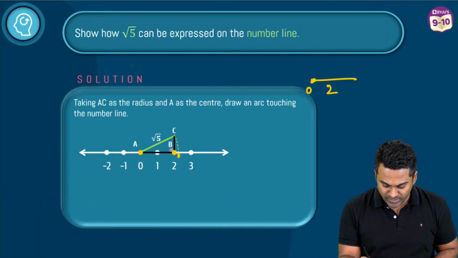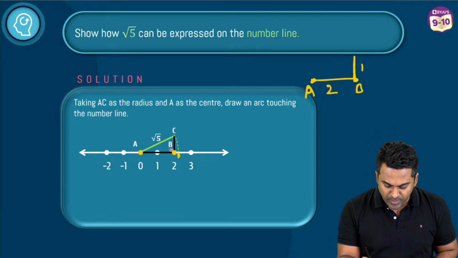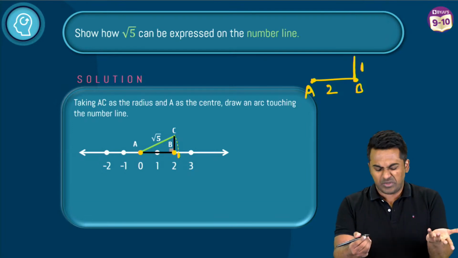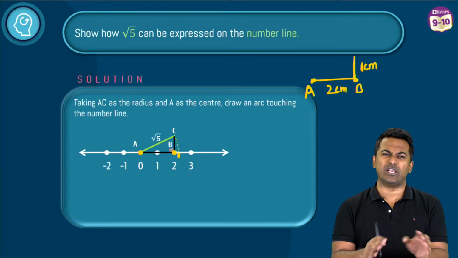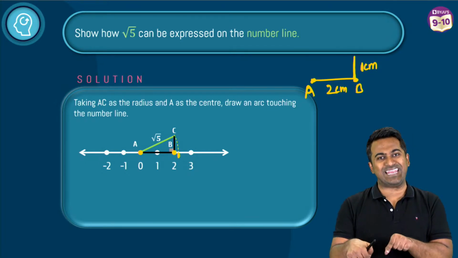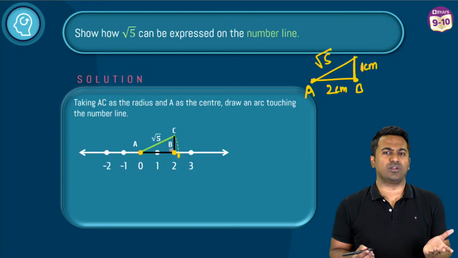Let's call this point 0, this A, and this B. Then from B, we drew a perpendicular of 1 unit. That unit can be anything. Let's say you decide this to be centimeters, this can be in centimeters as well. The unit doesn't matter as long as both are tallying. Then when you join the hypotenuse, as per the Pythagoras theorem, you get root 5.